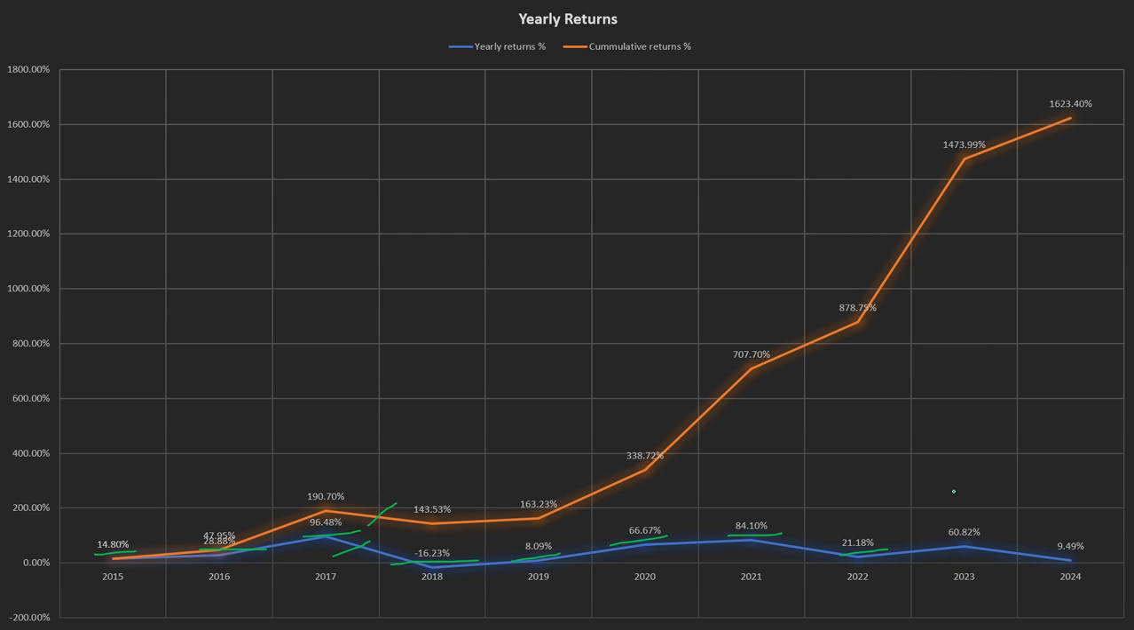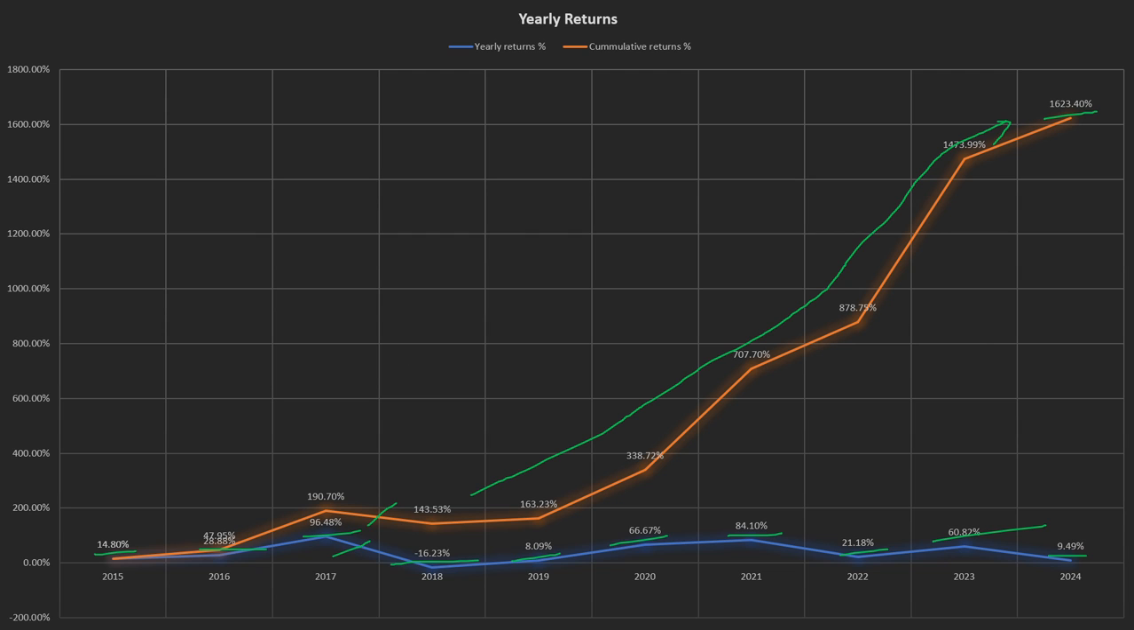2023 again was a very good year for this sector, and the sector gave yearly returns of 60.82%. And finally, 2024 was an average year for this sector, and it gave returns of 9.49%. And we can see the cumulative returns pattern. So this is how the cumulative returns work. By the time 2024 ends, this sector gave cumulative returns of 1623.40%.